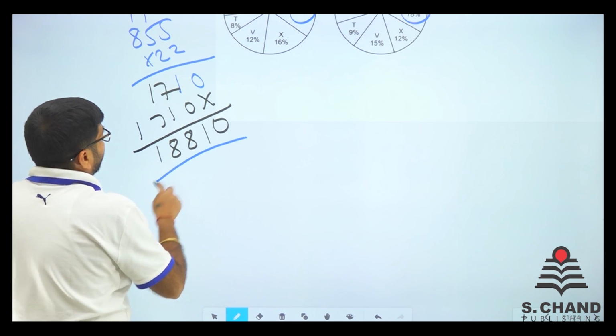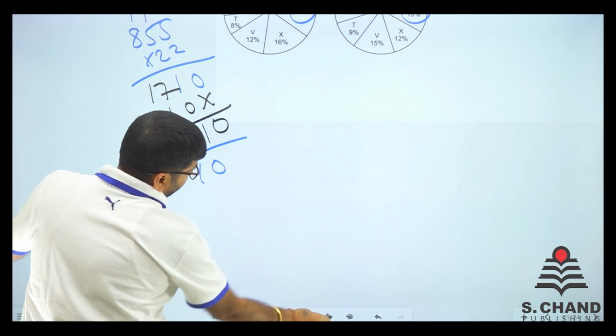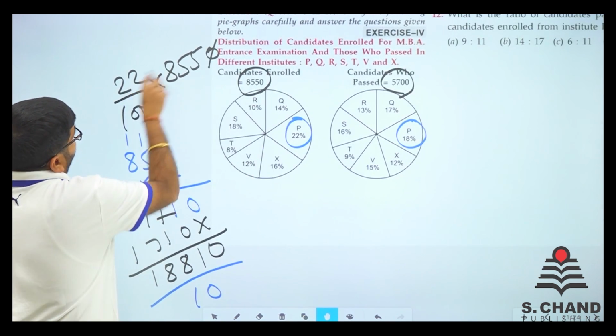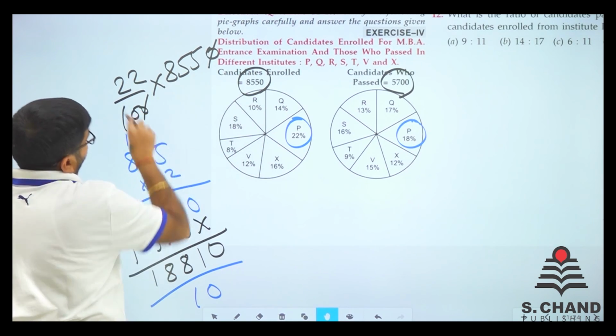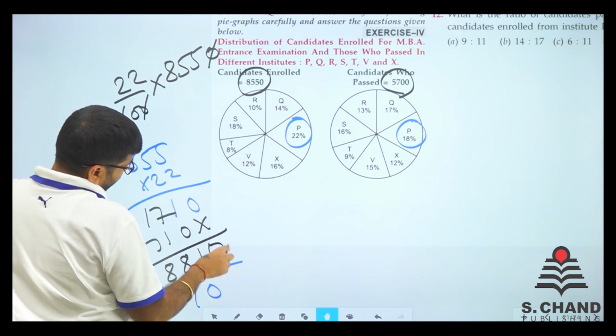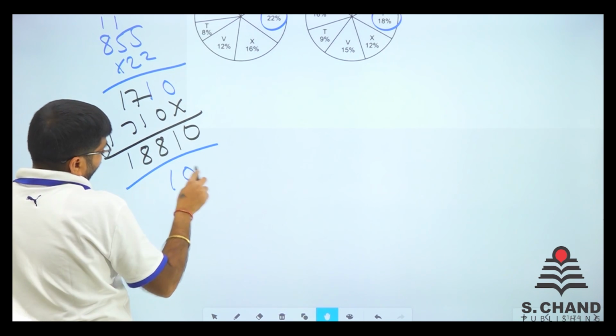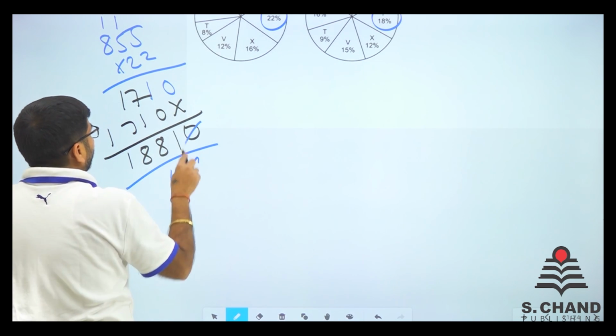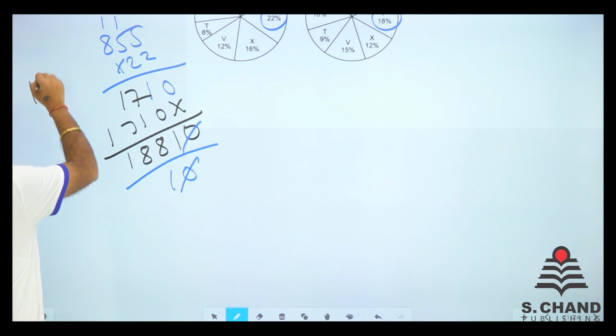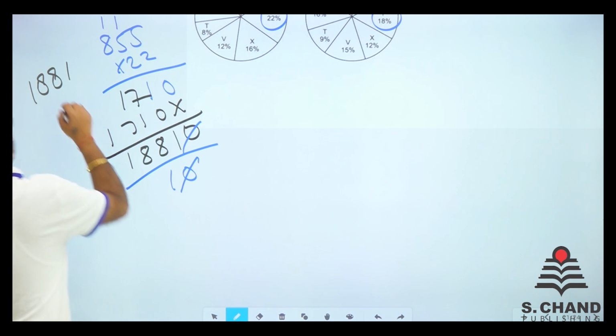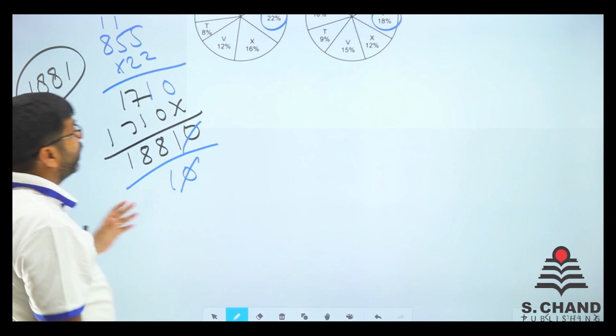But that is to be divided by 10. Why divided by 10? Let's see here. See, 855 into 22 divided by 10. So 855 into 22 is 18810. So when we do it like that, 0 gets cancelled out. So finally we get 1881 as the total number of people enrolled in P.